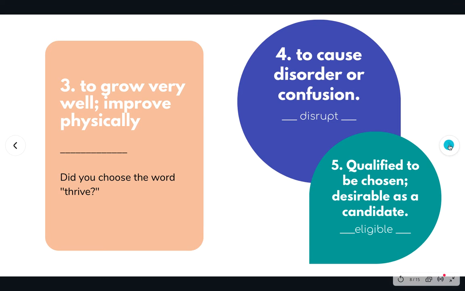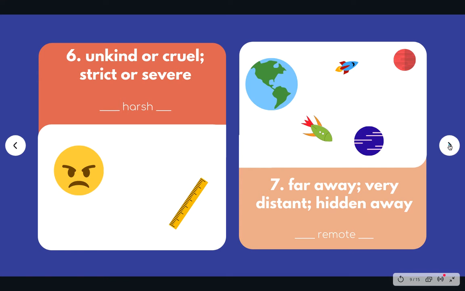Eligible. Number 6, unkind or cruel, strict or severe. Did you choose the word harsh? Number 7, far away, very distant, hidden away. Did you choose the word remote?